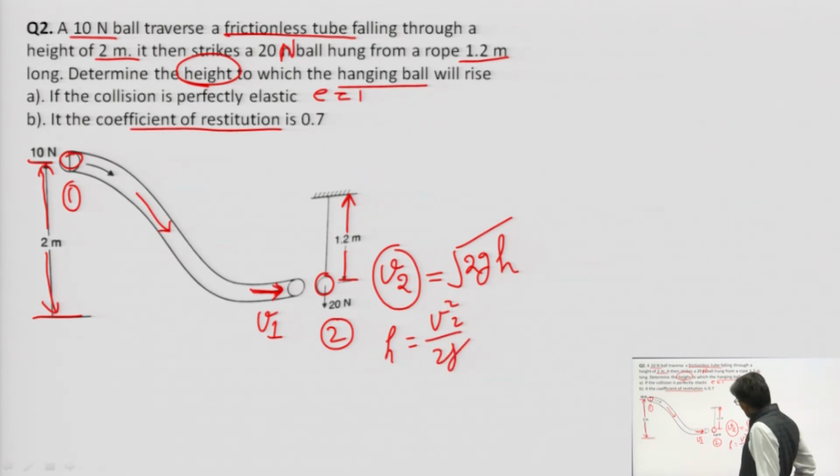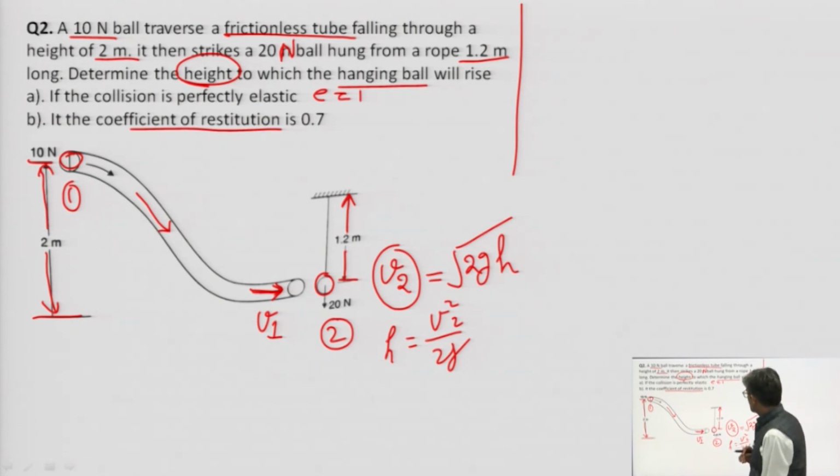So finally, we need to calculate the final velocity. We will do the same as we did in the previous example.